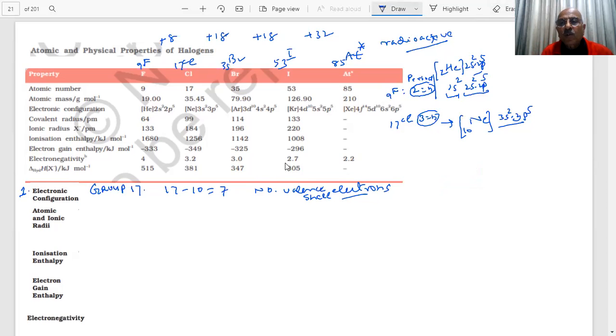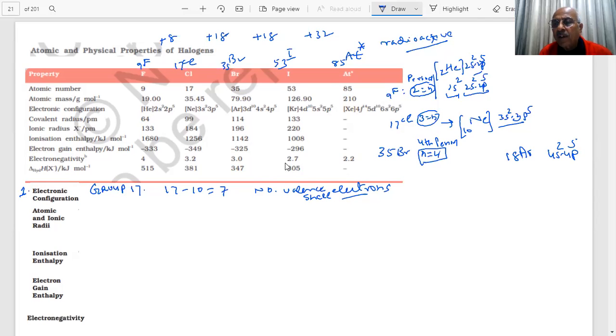Similarly, I go to 35, Br. Bromine belongs to which period, students? Fourth period. Fourth period means the last shell will be 4s2 4p5, students, and after helium 2 plus 8 is 10, 10 plus 8 is 18.